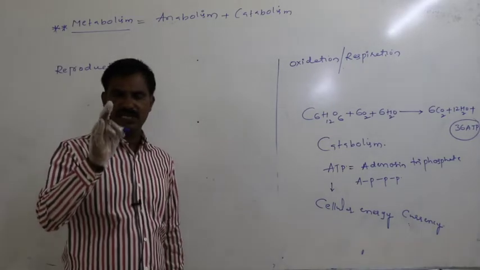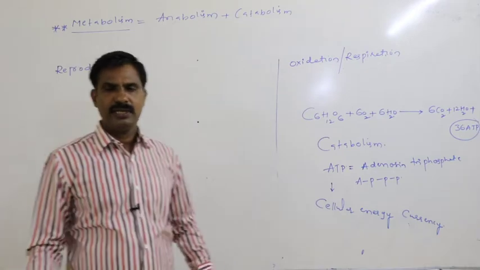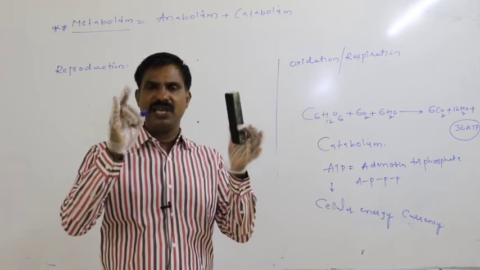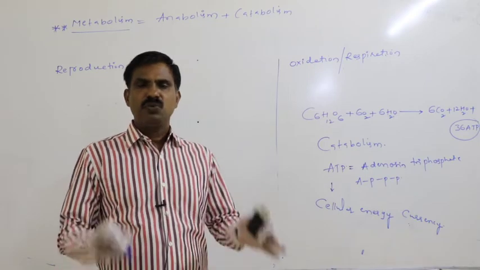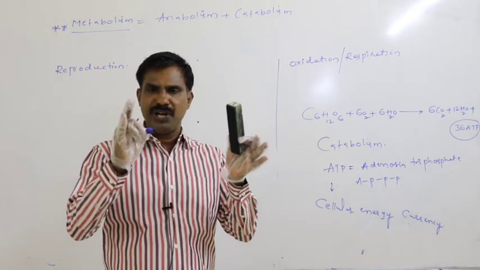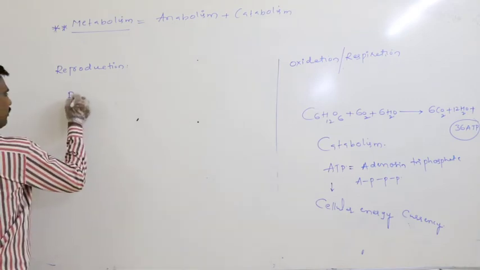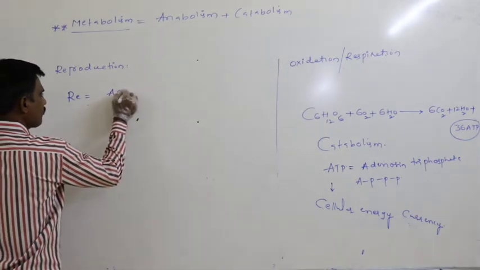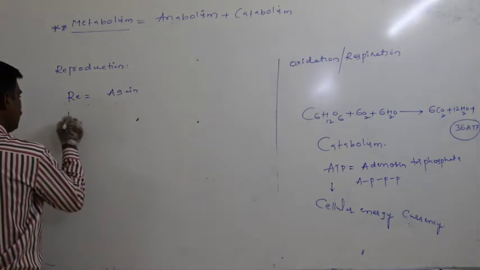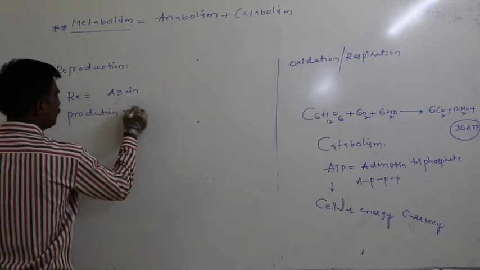Reproduction appears only in living organisms; it may not appear in non-living things. What is the meaning of reproduction? Re means again, production means production.